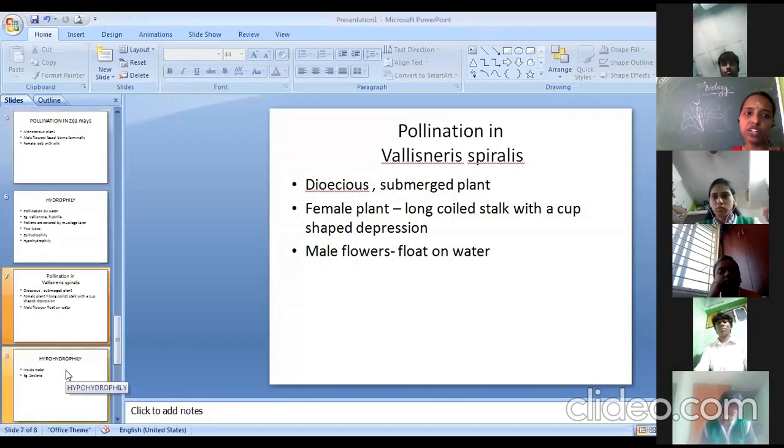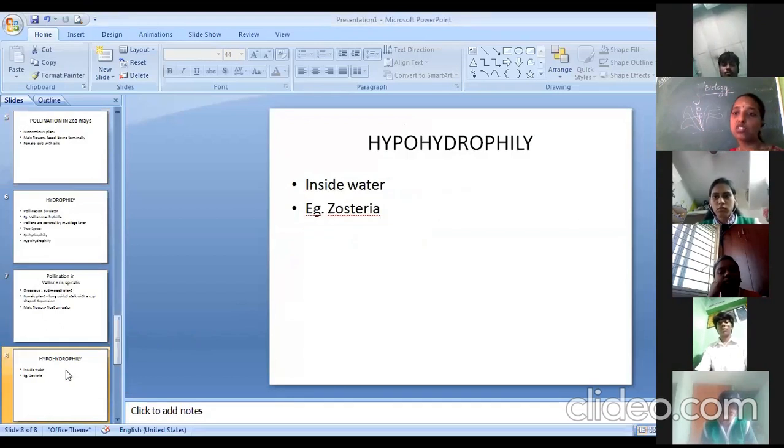So hypohydrophily is a type of pollination seen in the plants which are found 100% inside the water. Okay, so an example for that is Zostera. The best example for hypohydrophily is Zostera, which is found completely immersed inside the water.